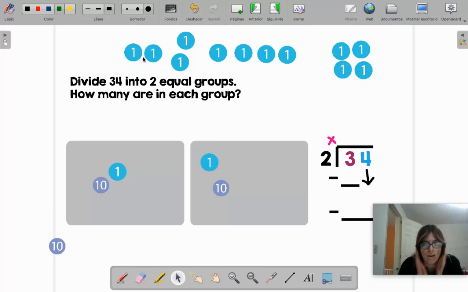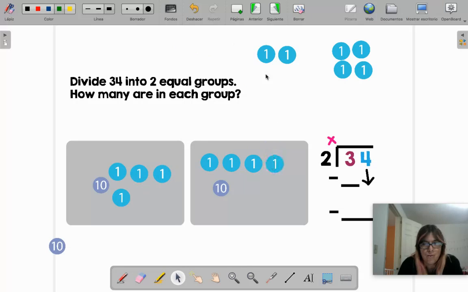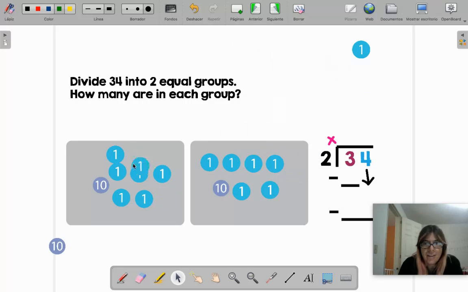1, 1. 2, 2. 3, 3. 4, 4. 5, 5. Continue with this. 6, 6. 7, 7. You see how we finished dividing?